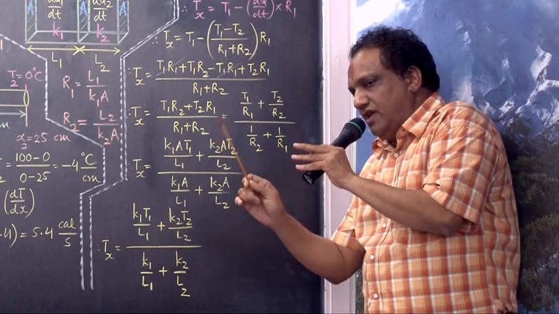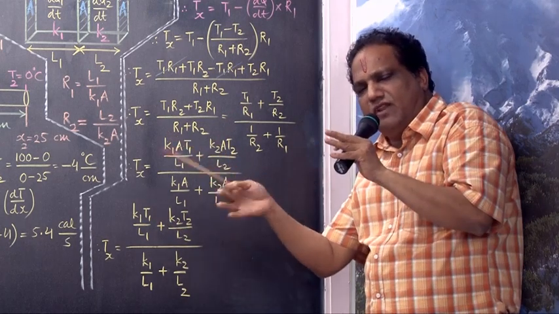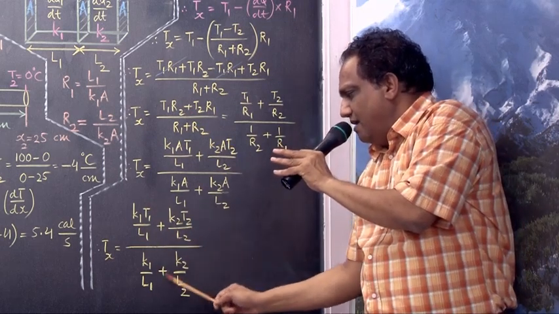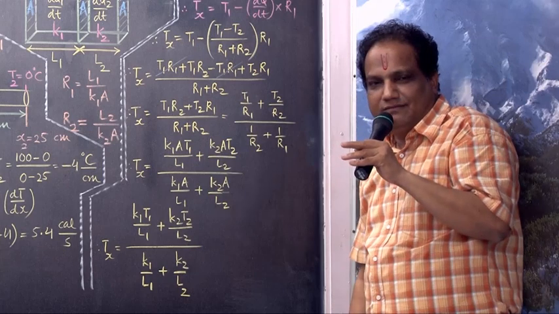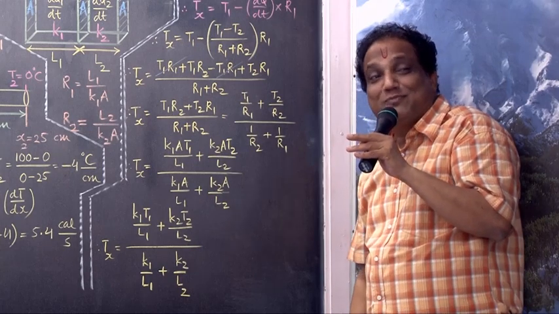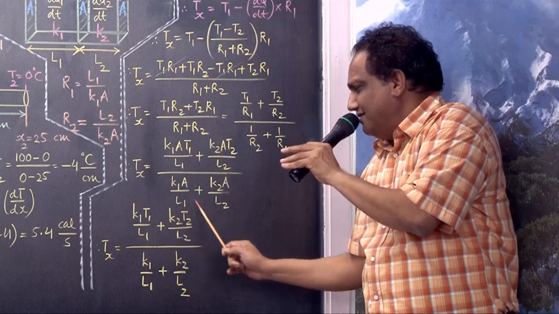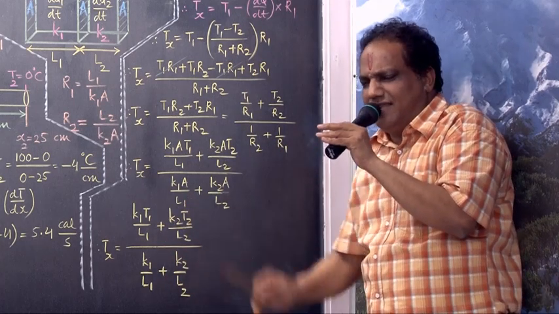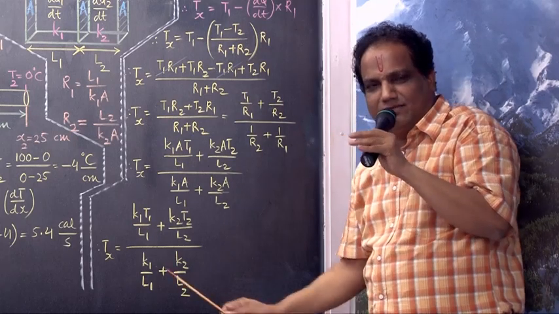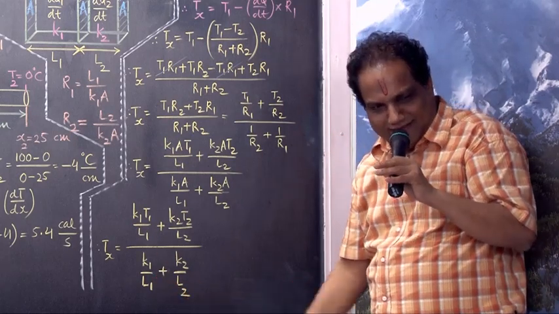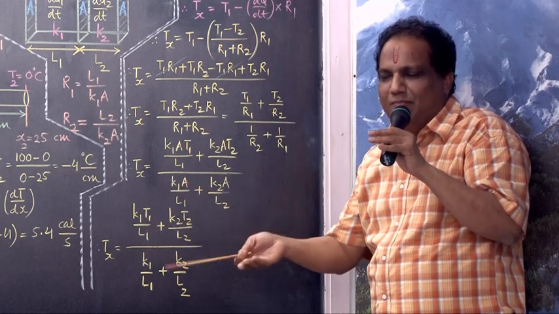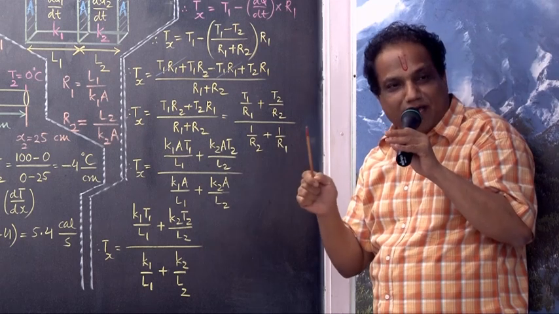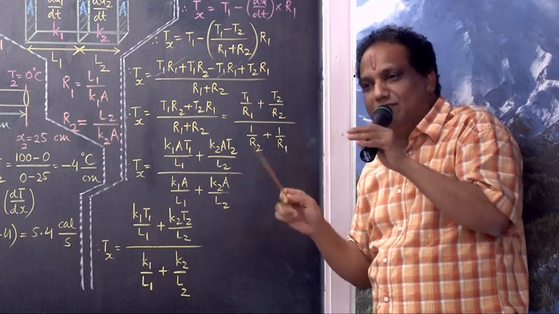I can make you remember it very easily. Very simple, very funny. Kantilal plus Kantilal upon Klal plus Klal. Speak out. Simple, na. K1 T1 upon L1 plus K2 T2 upon L2, upon K1 upon L1 plus K2 upon L2.